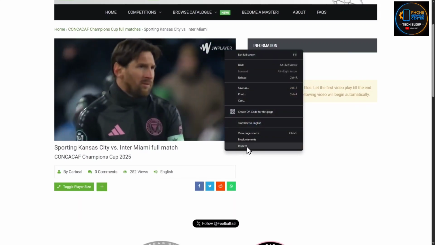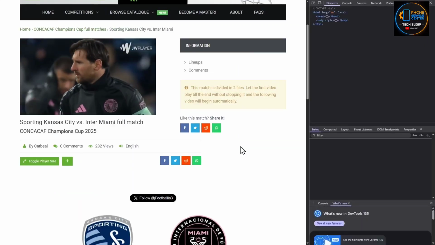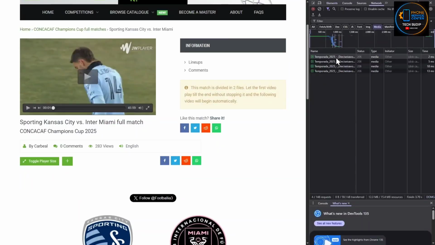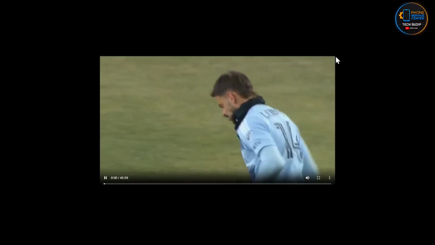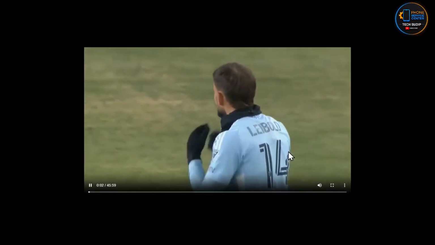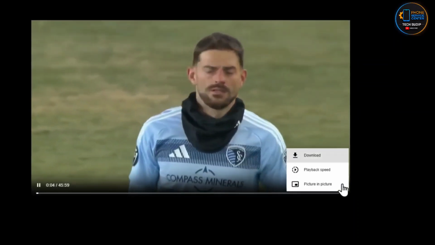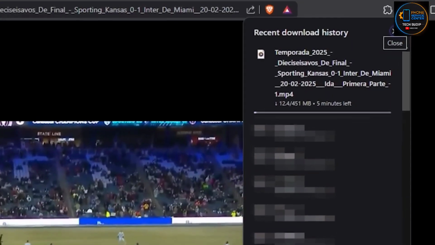Right-click on the page and select Inspect. This will bring up a new window. Click on the Network tab and the page will show the video files. Click on the video you want. The video will pop up in a new tab when you do this. To download the video, click on the 3 dots and select Download. The video will then be saved to your device.